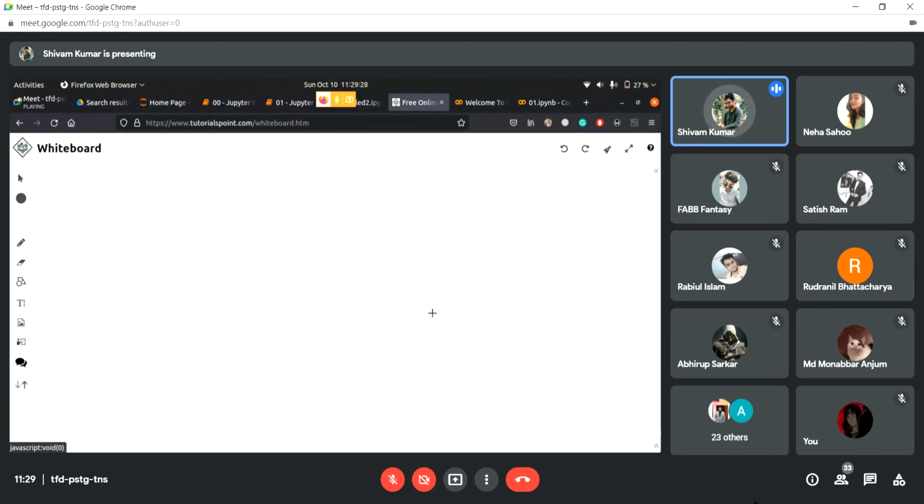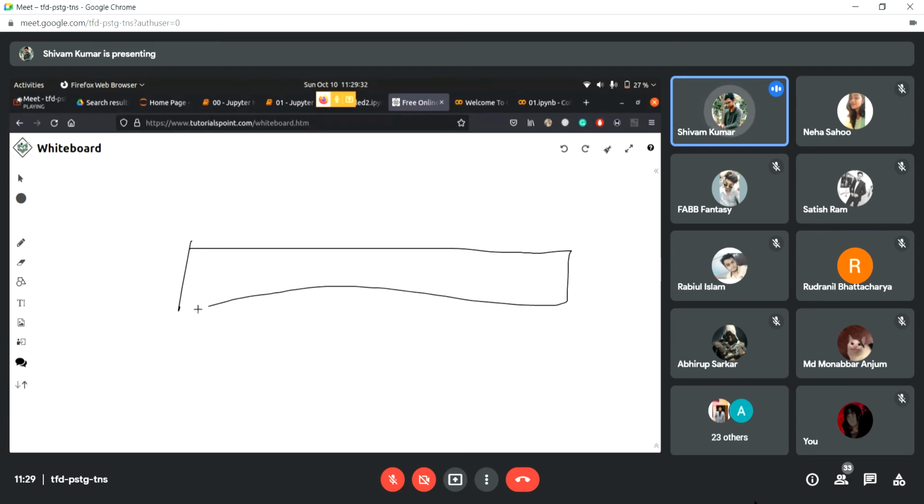So how does the bitwise operator work? The integer values are stored in bits, right? They are stored in zeros and ones. So we'll have 0 here, then 1, 1, 1, some random number. If I use bitwise left shift, then it's going to shift every bit to the left.